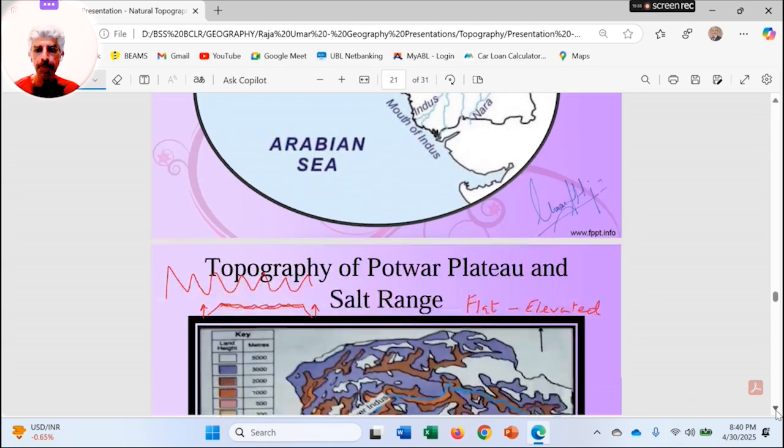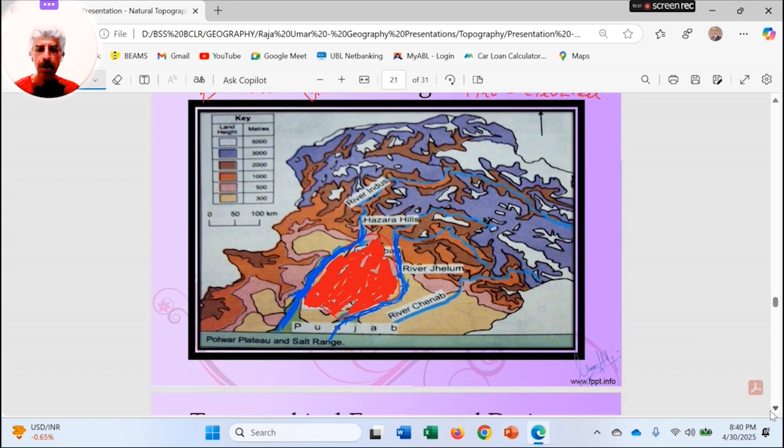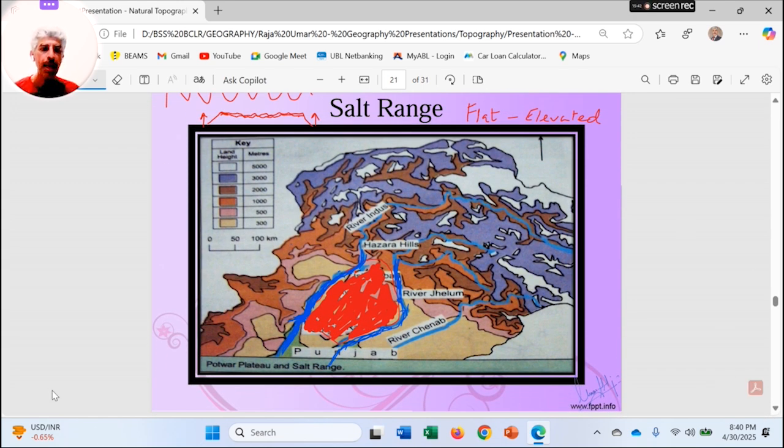So if we talk about the importance of this region for the sake of lifestyle and the economy, this whole region is mineralized. In this area, the raw material for the cement industry is available in abundance, whether in the Margala Hills or in the Salt Range region.